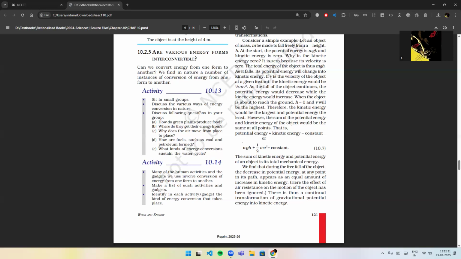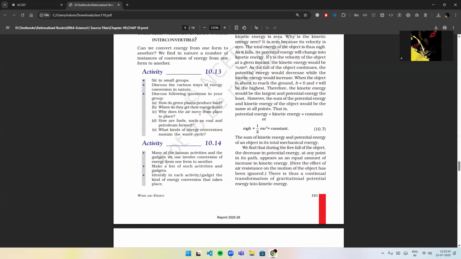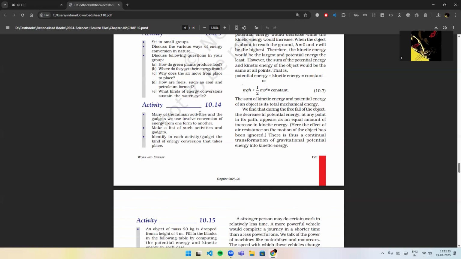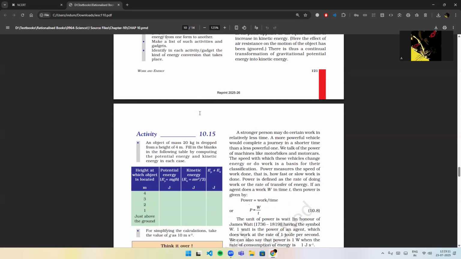However, the sum of the potential energy and kinetic energy of the object would be the same at all points. That is, potential energy plus kinetic energy is equal to constant, or mgh plus half mv square is equal to constant. The sum of the kinetic energy and potential energy of an object is its total mechanical energy. We find that during the free fall of the object, the decrease in potential energy at any point in its path appears as an equal amount of increase in kinetic energy. Here, the effect of air resistance on the motion of the object has been ignored. There is thus a continual transformation of gravitational potential energy into kinetic energy.